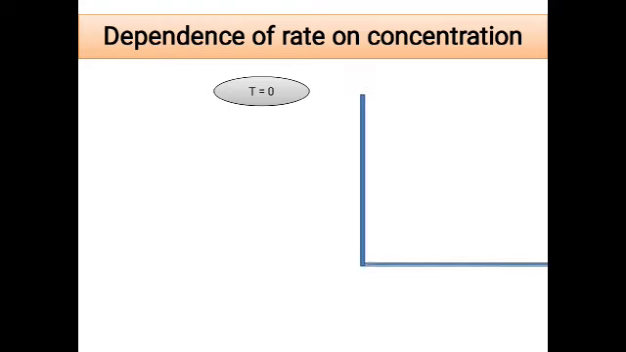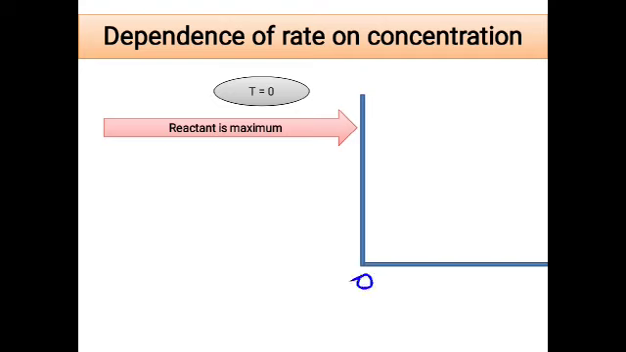Now in this video, you will be learning about dependence of rate on concentration. When the time t is equal to 0, we have seen that there is maximum concentration of the reactants. So at the origin point, the concentration will lie on the y-axis because at that time the reaction has not started. You have maximum concentration of the reactants, and those reactants will come at the top of the y-axis.